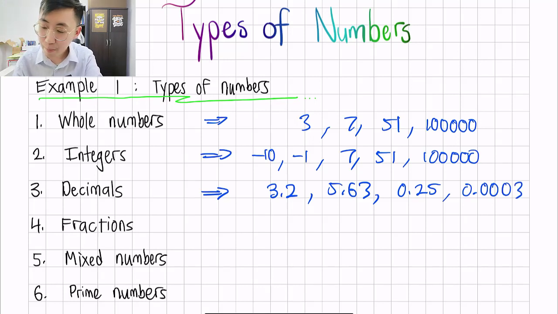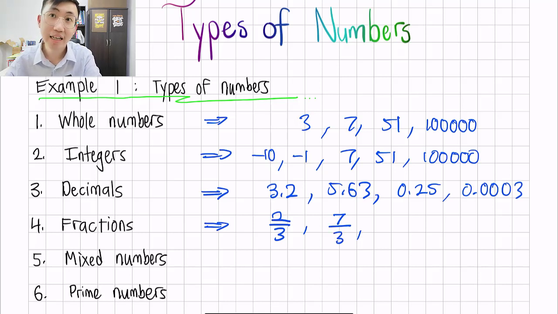So the next kind of numbers are called fractions. Fractions is like 2/3. You can have like 7/3. Later I'll show you different kinds of fractions, but they are all fractions anyway. So you can have like 3/5. These are all called fractions.